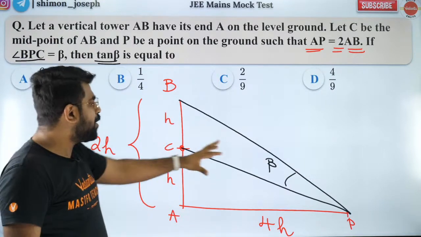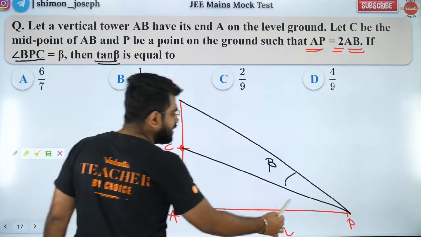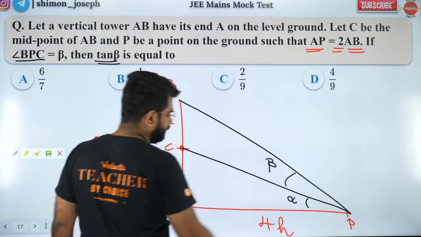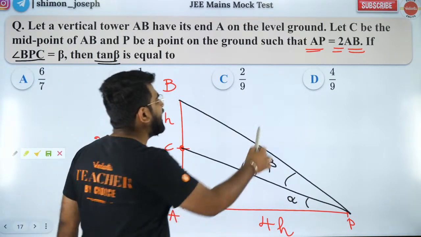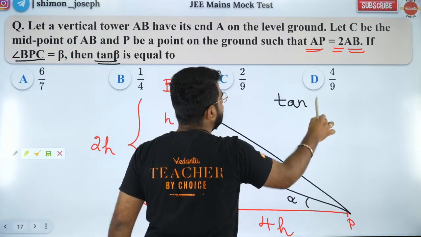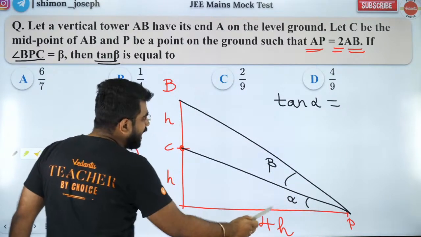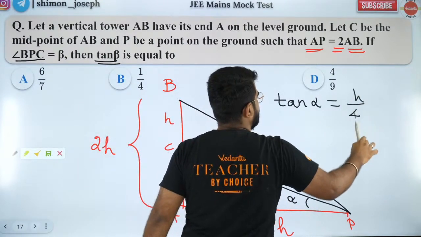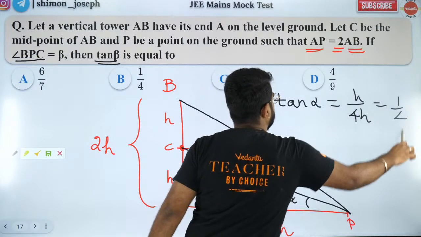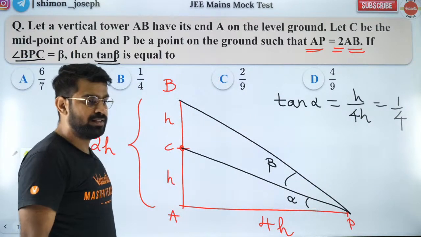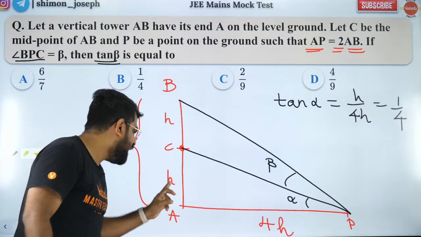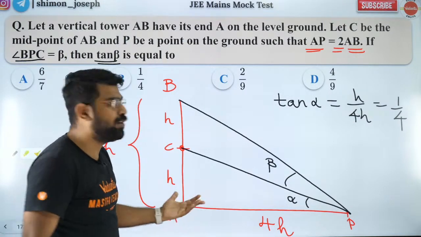Now, I want to find beta. What I'm going to do is take this angle as alpha. So let me find tan alpha first. Tan alpha is equal to opposite by adjacent, so H by 4H. So it's going to be 1 by 4. Everybody cool with that? So tan alpha is H by 4H, which will be 1 by 4.